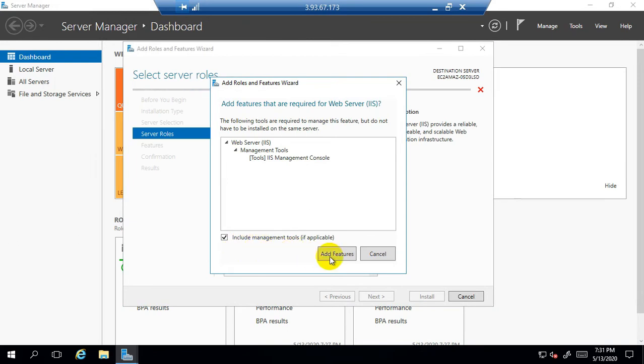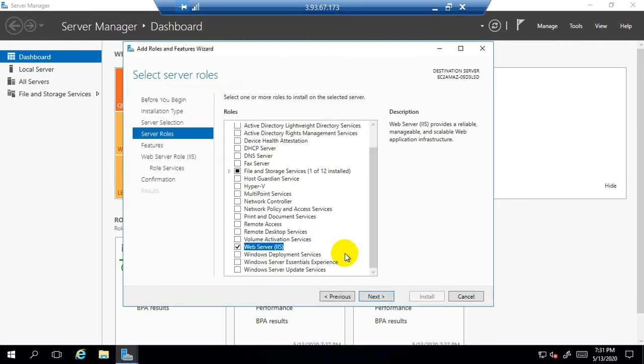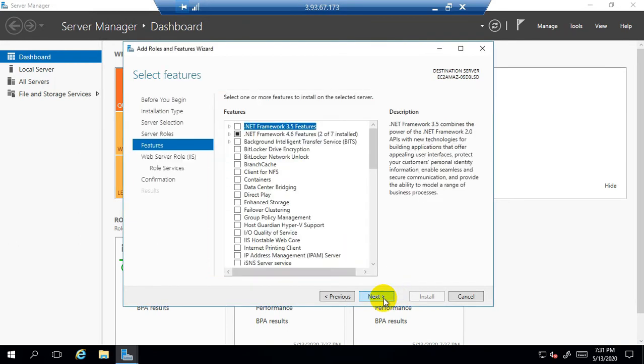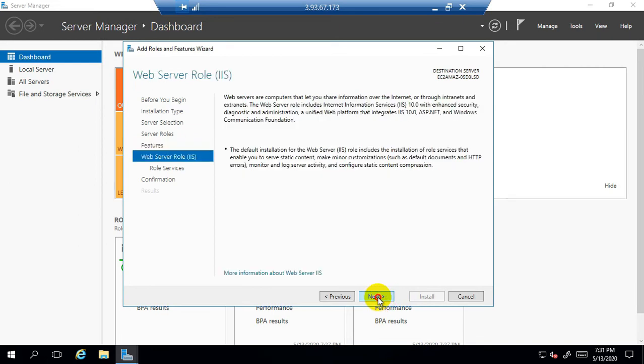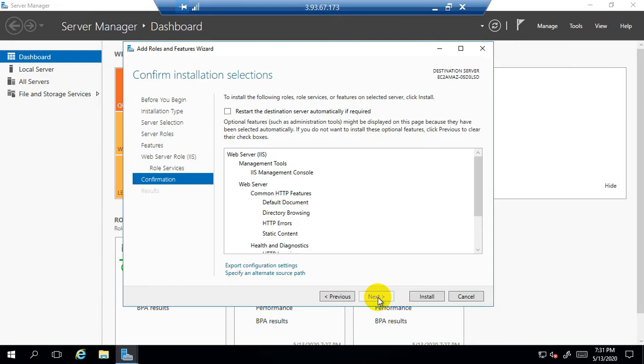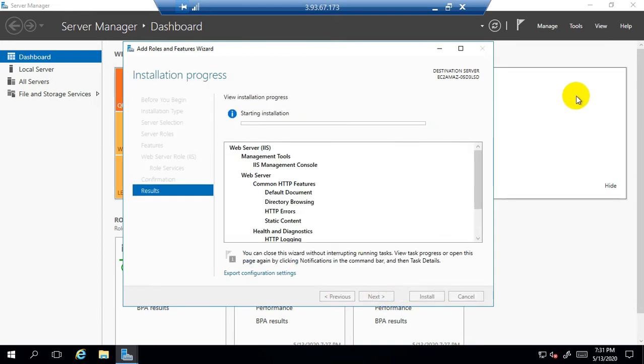So select this role, click on add features, click on next, click on next again, next, next, click on install. So let's wait until the role is completely installed.